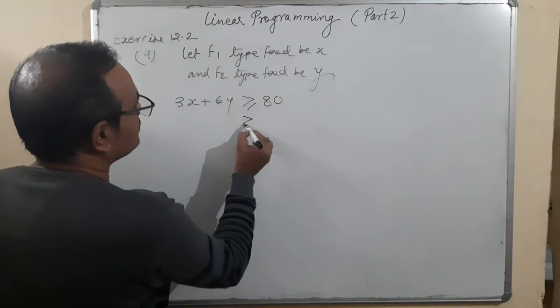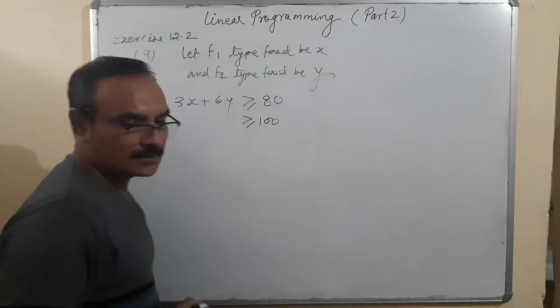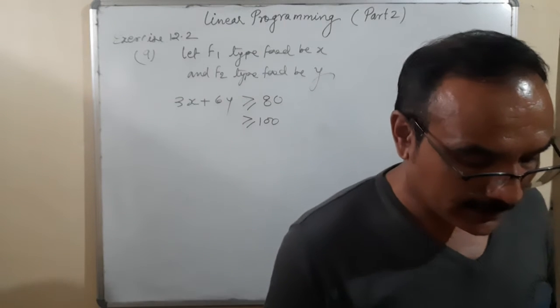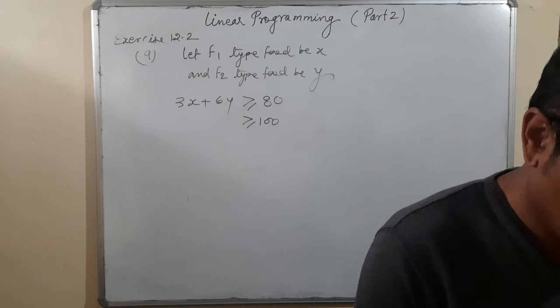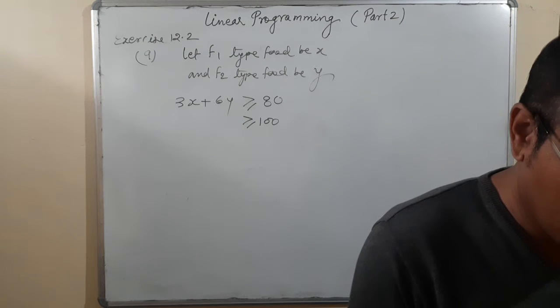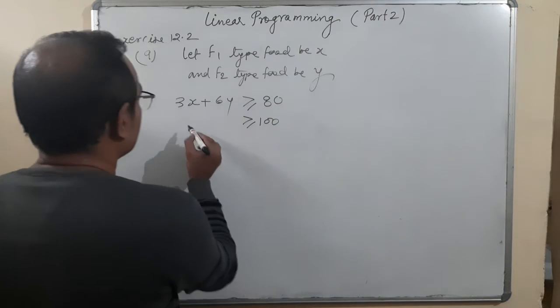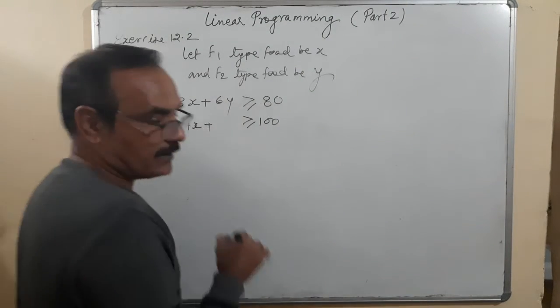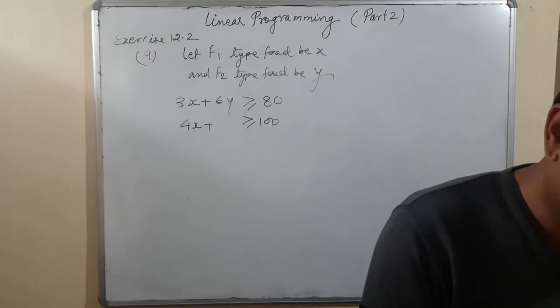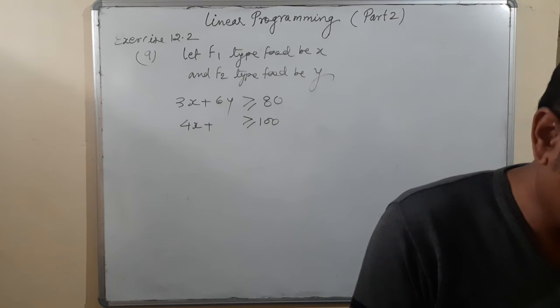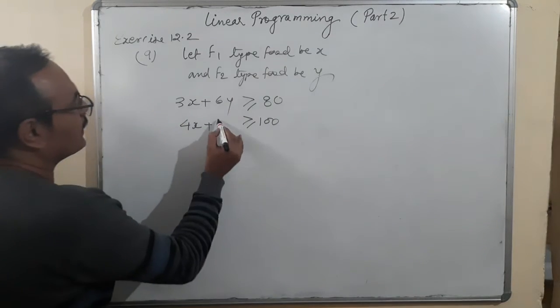And the second one is at least 100 units of minerals. So let us see the minerals condition. Food F1 has 4 units of mineral, so 4x, and food F2 contains 3 units of mineral, plus 3y.